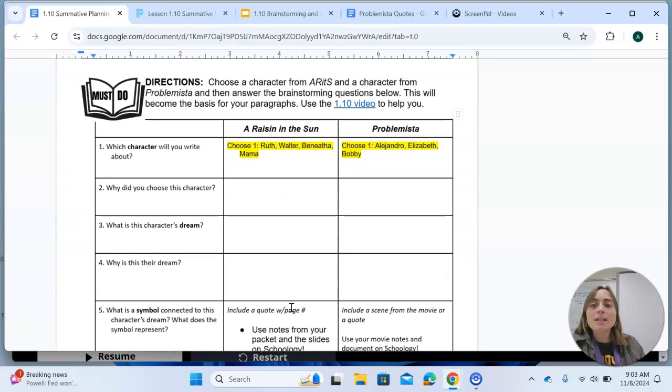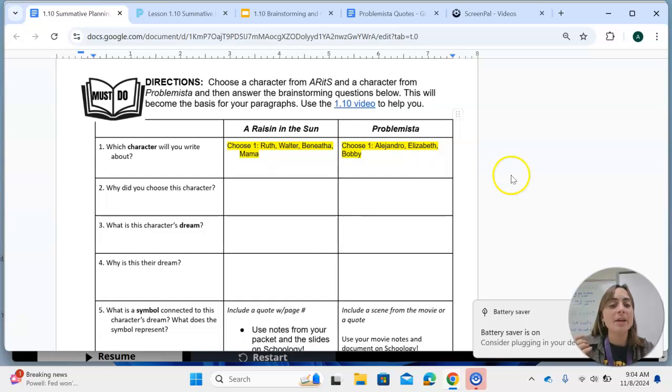So if we go to the next page, this is your 1.10 must-do that you are going to be filling out. First of all, you're going to choose the characters that you want to write about. From A Raisin in the Sun, you're choosing between Ruth, Walter, Beneatha, and Mama. Choose whichever character you are most interested in and know the most information about.